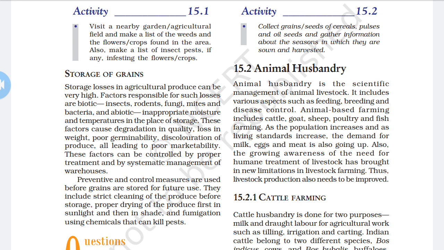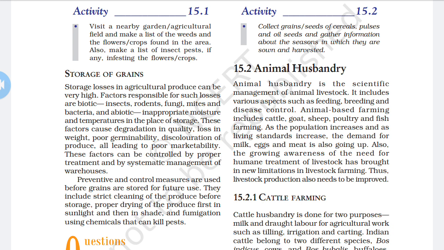Animal based farming includes cattle, cow, buffalo, goat, sheep, poultry farm, and fish farming.